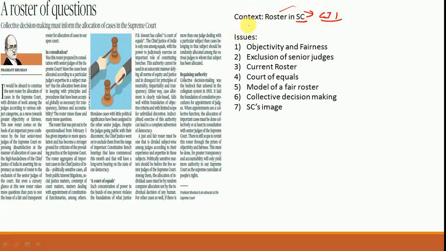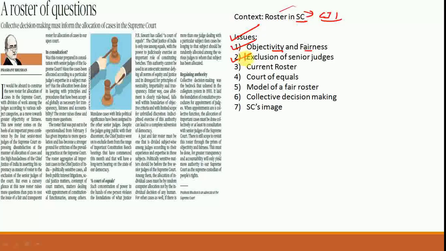Now coming to the issues which have been discussed. The first issue is with regards to objectivity and fairness in the roster. Now you need to know that the roster is prepared by the Chief Justice. He is the master of the roster. However, here a case is being made that despite the fact that it is being made by the Chief Justice, what is vital is that the principles of objectivity and fairness are retained in the roster, as this will ensure confidence amongst other judges. So that is something that is important.